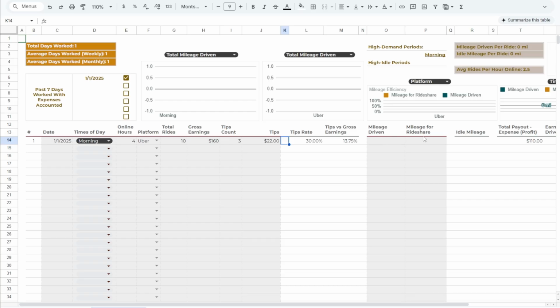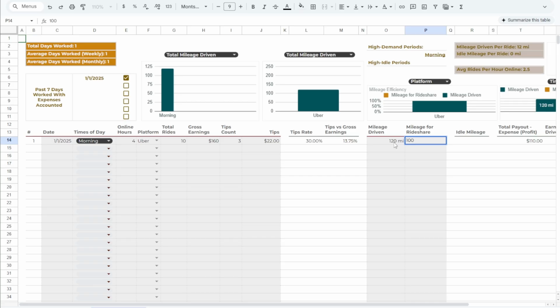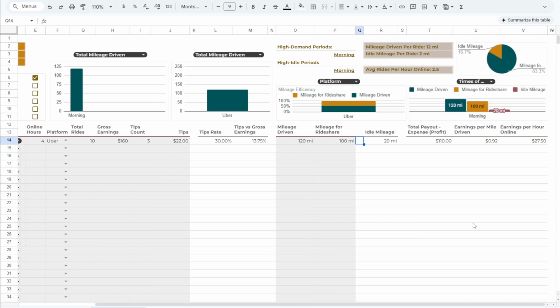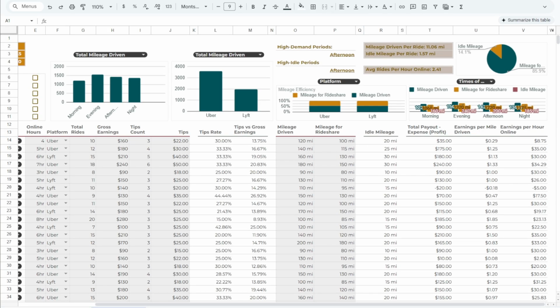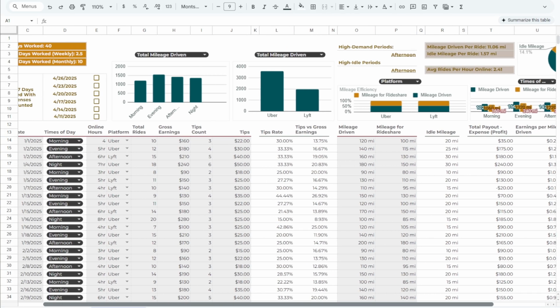Mileage tracking is also built in. For each session, you'll enter your total miles driven, as well as the miles directly related to rideshare activity. Idle mileage is calculated to reveal unproductive periods. Next to it are three key performance metrics: total payout minus expenses, earnings per mile driven, and earnings per hour online, that give you insight into both your overall profitability and how efficiently you're using your time and mileage.